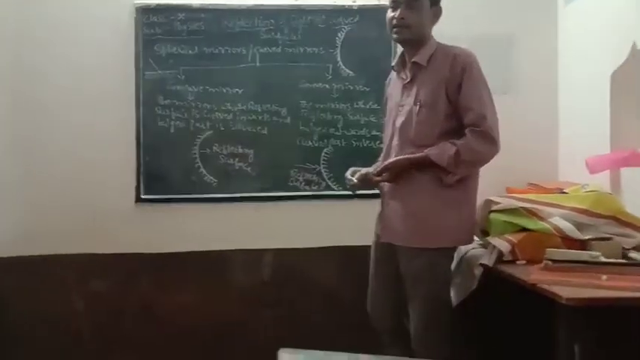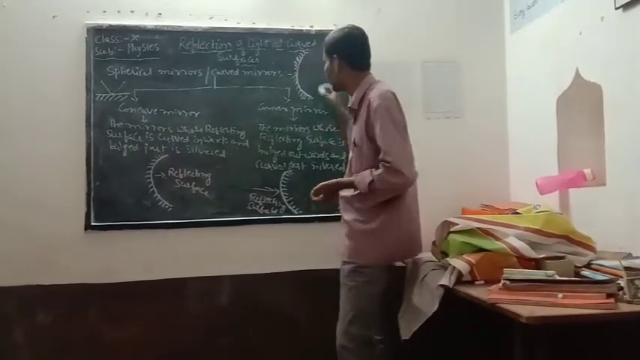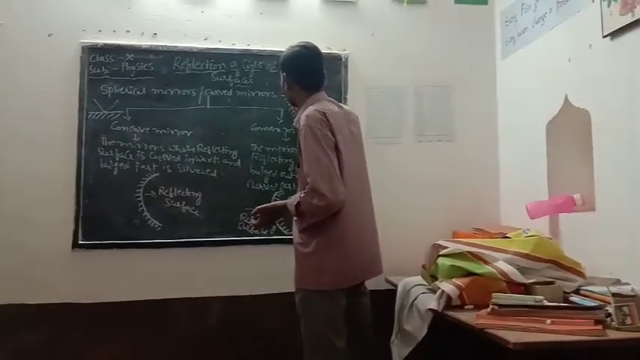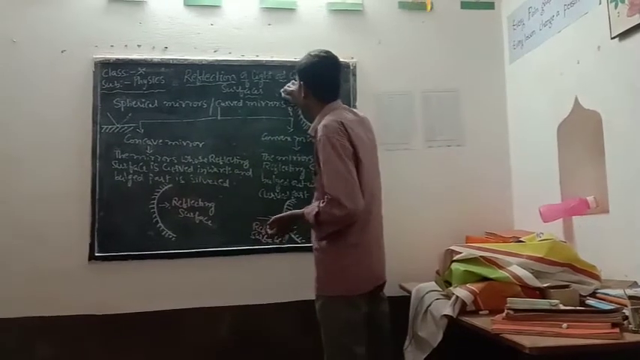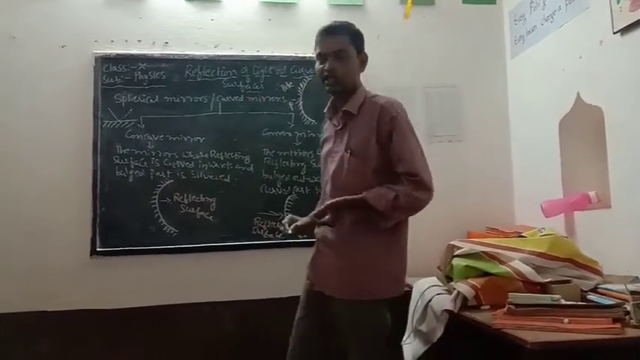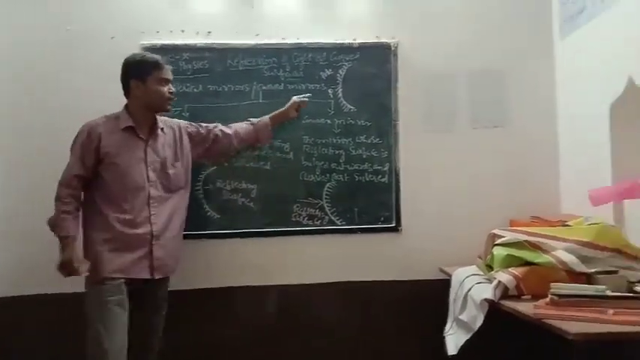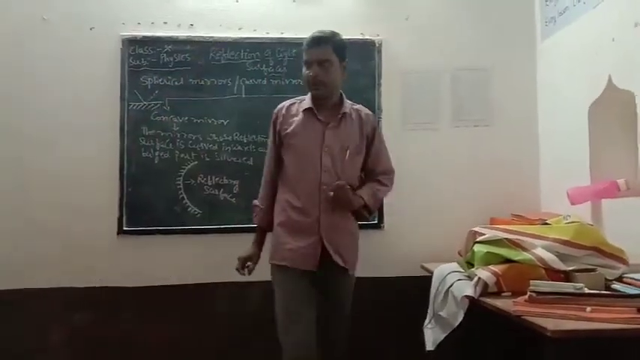The geometrical center of the mirror, this point, is called the pole. The geometrical center of a mirror is called the pole.